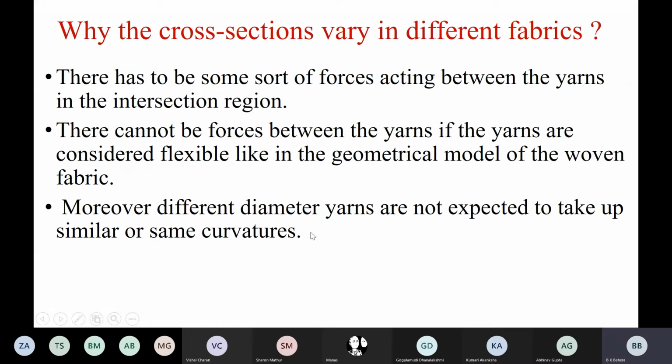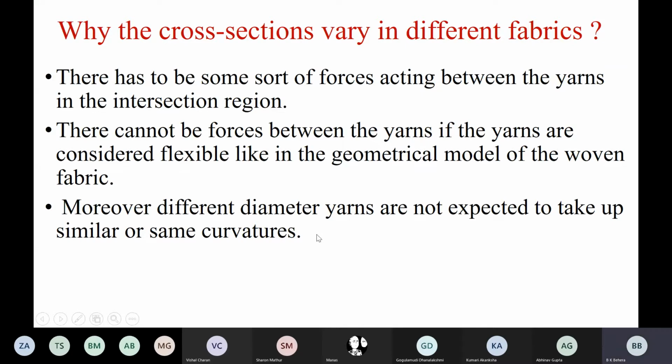And we know the relationship with the diameter of our yarn. As you go on taking coarse yarn, that means count changes, the diameter changes, the rigidity will change. And it's not that we always use the same count yarn in all fabrics. Depending on the end use of the fabric, we use different count yarn. That means their diameter is different, so rigidity will be different. They will be bent to different extents, and hence they will give different properties in the fabric.